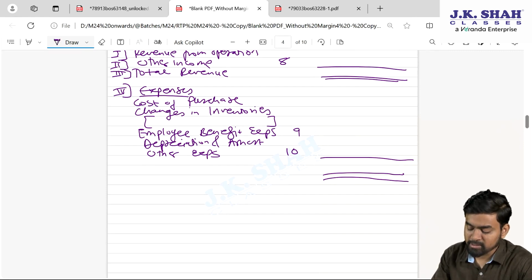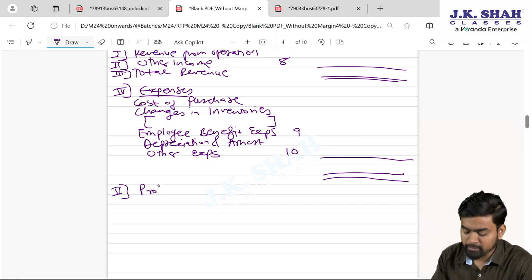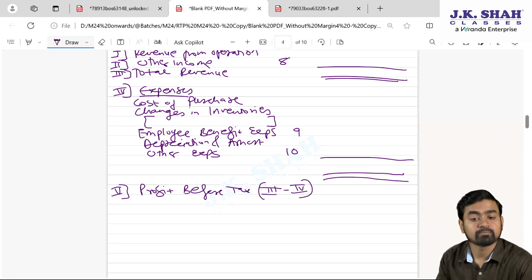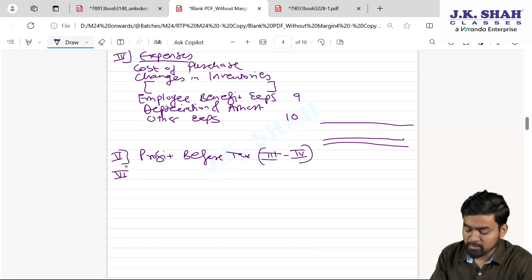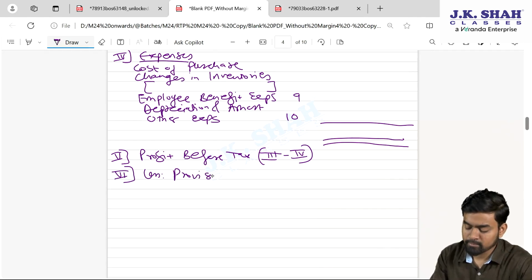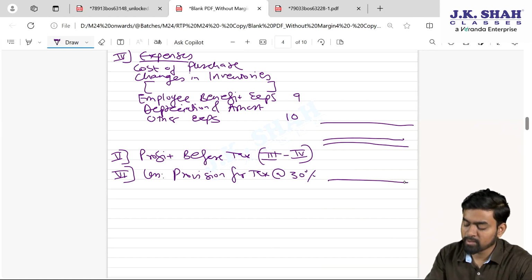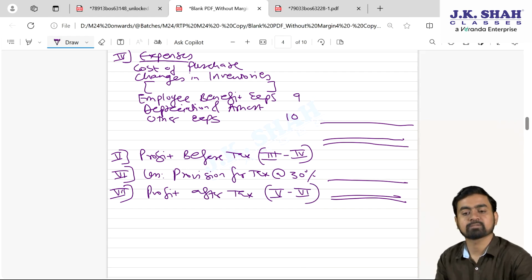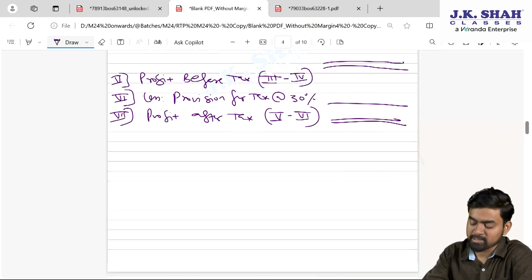So income minus expense, Roman number 5, you will get profit before tax, total income Roman 3 minus expense Roman 4. Then the sixth one, my dear students, less provision for tax at the rate of 30% they have given. Finally, I will get, my dear students, profit after tax, which is 5 minus 6. Your format is ready? Yes, sir.